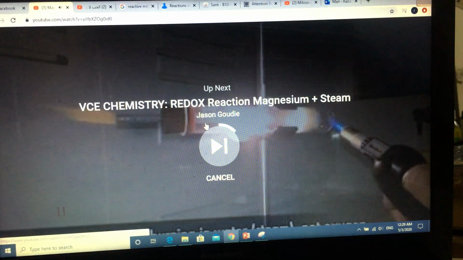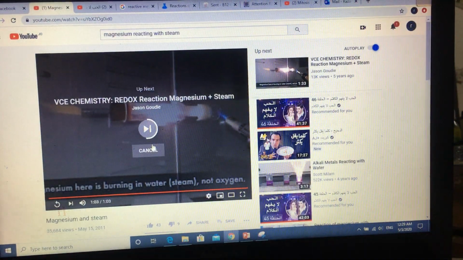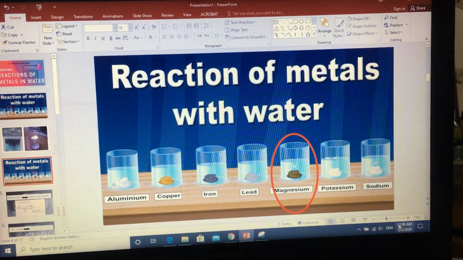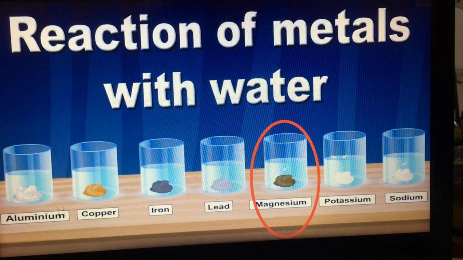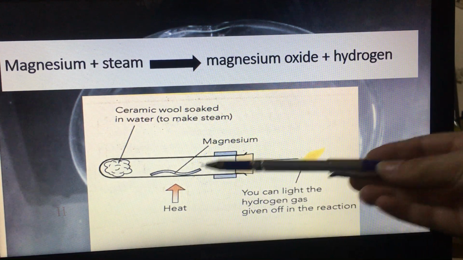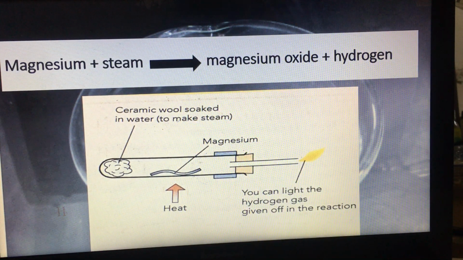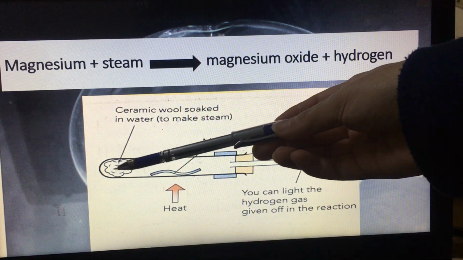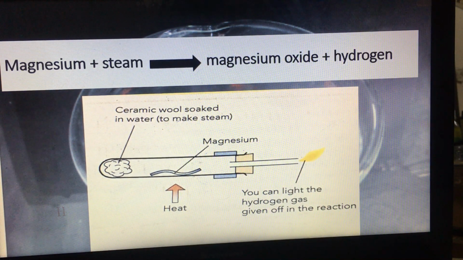Okay, so again, magnesium can react with steam. So when we put magnesium inside the tube, and also here we have wool, this wool soaked in water.